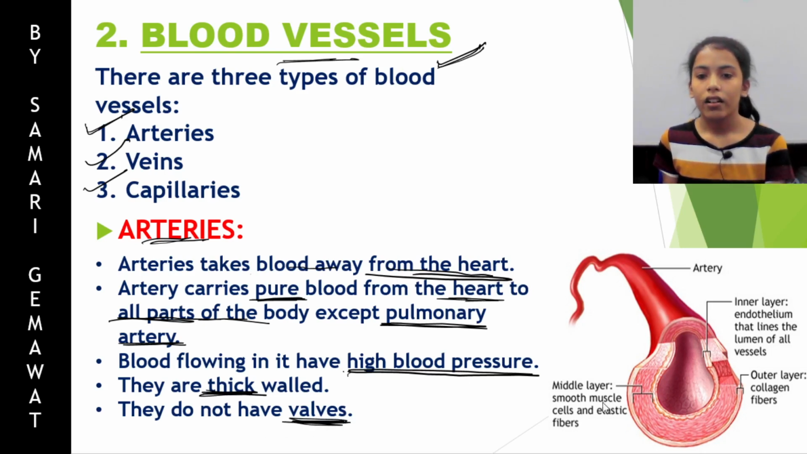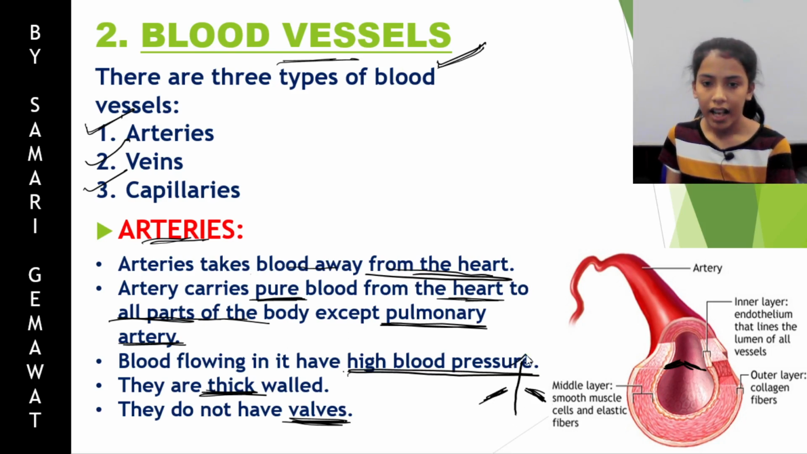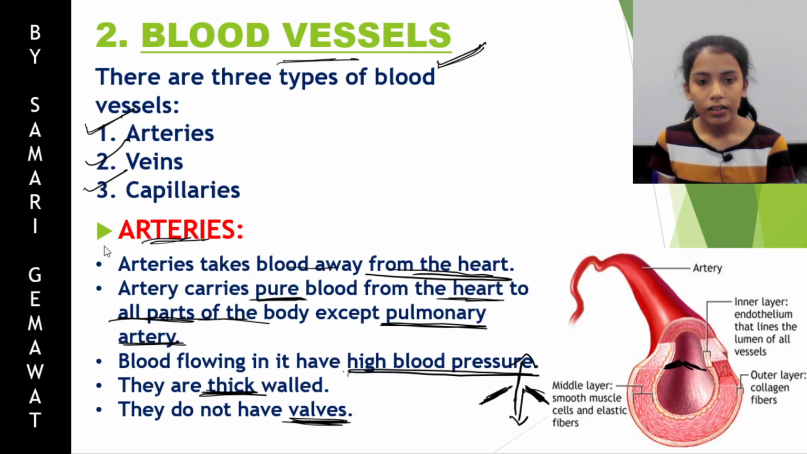Now what are valves? Valves are something like this. The function of a valve is that it prevents the backflowing of blood. Suppose in arteries the blood is flowing at a high pressure, but if the blood is flowing at low blood pressure, then there is a chance of blood flowing in the opposite direction also. So the work of valves is that they prevent the flowing of blood in the opposite direction. So these are the main properties of arteries.